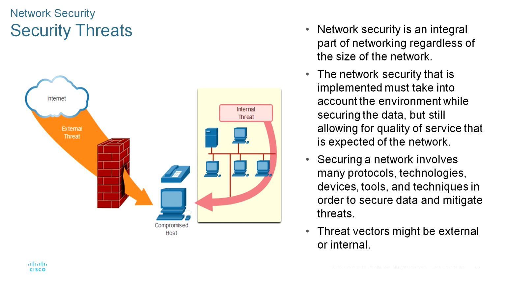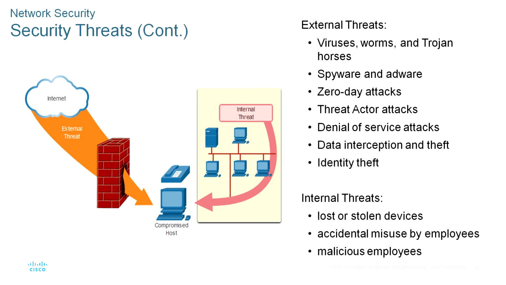Securing our network involves the protocols, technologies, devices, tools, and techniques in order to protect data and mitigate threats. You can see different security threats: viruses, worms, and Trojan horses, which contain malicious software or code running on user devices, and spyware and adware. These are types of software installed on users' devices. The software can secretly collect information about the user.